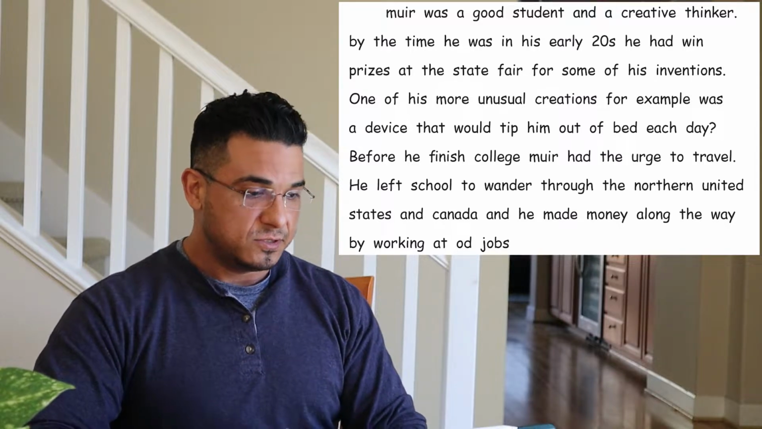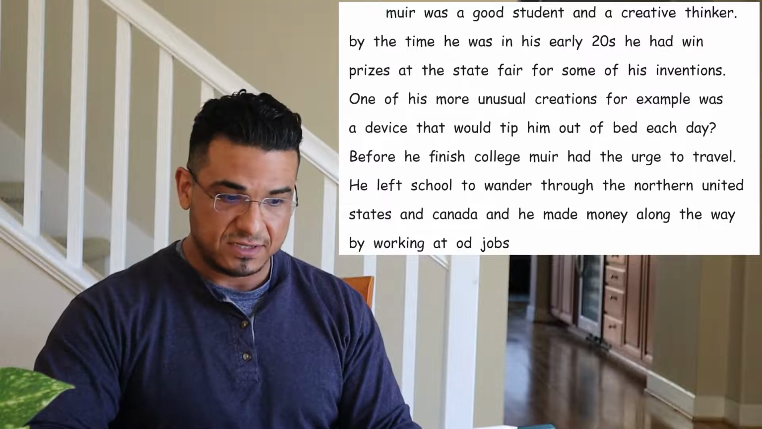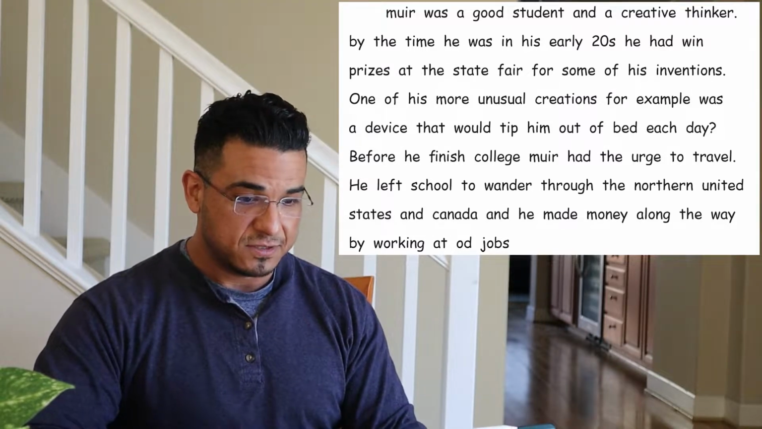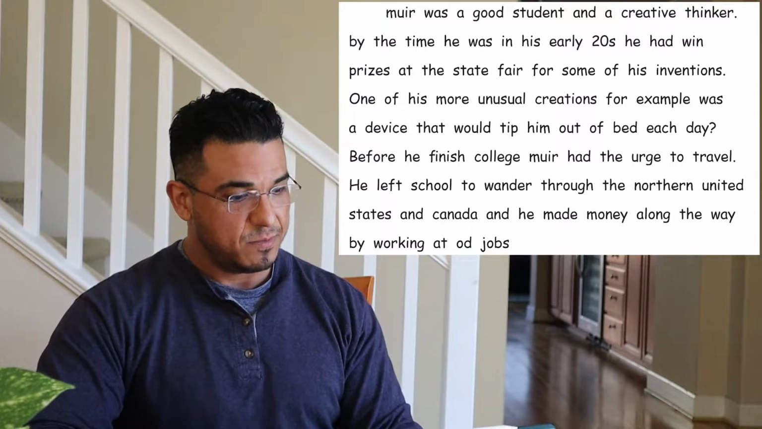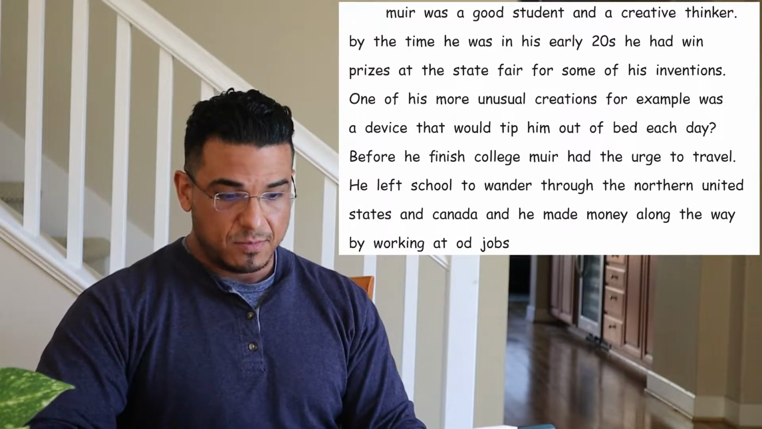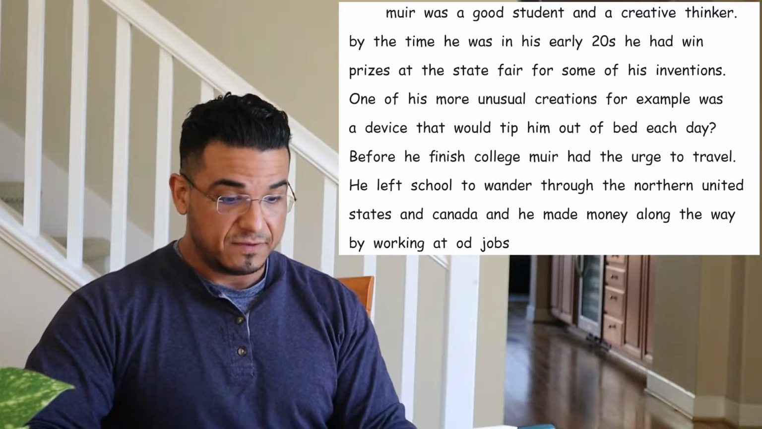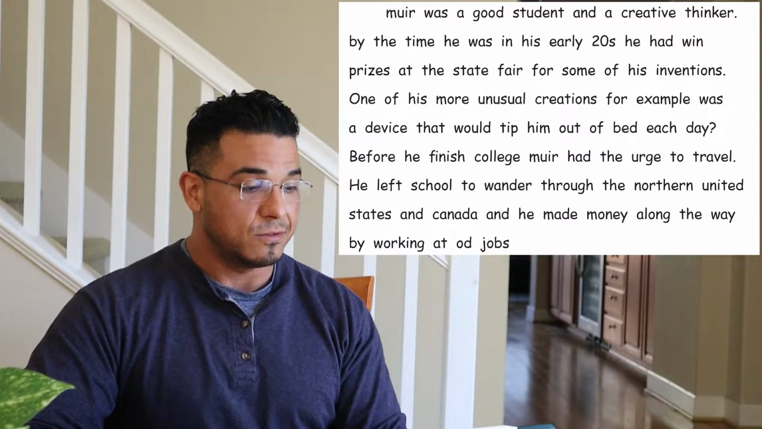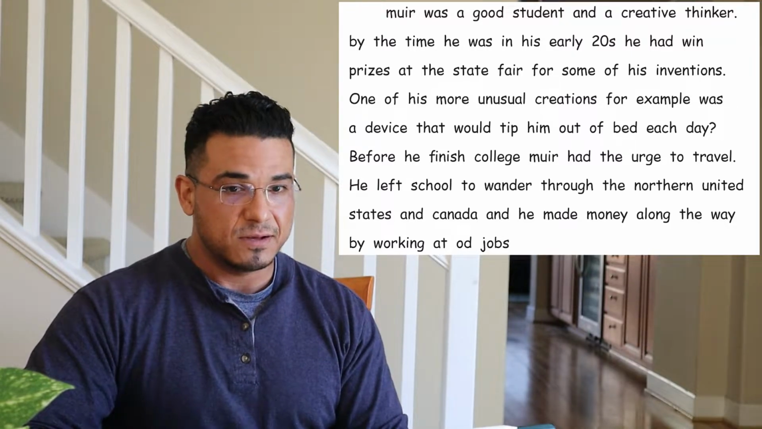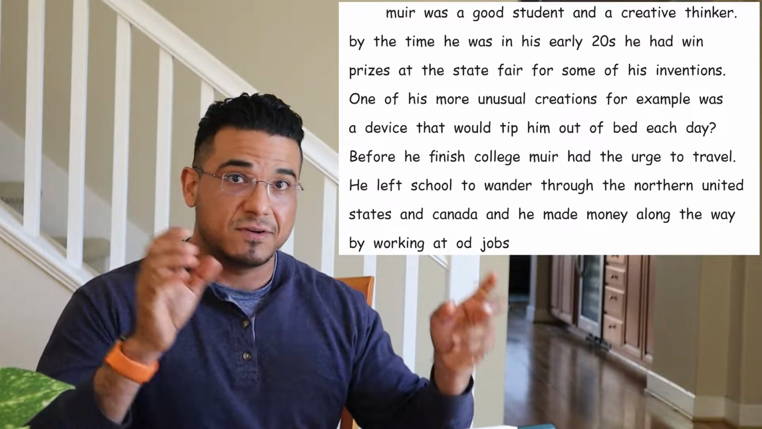Muir was a good student and a creative thinker. By the time he was in his early 20s, he had won prizes at the state fair for some of his inventions. One of his more unusual creations, for example, was a device that would tip him out of bed each day. Before he finished college, Muir had the urge to travel. He left school to wander through the northern United States and Canada, and he made money along the way by working at odd jobs.